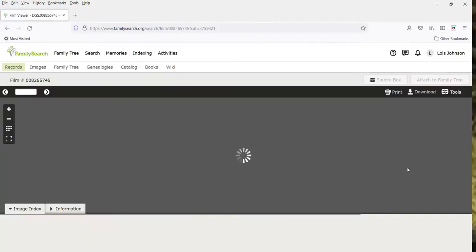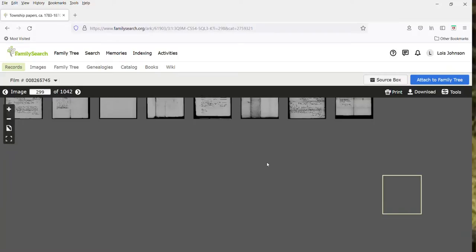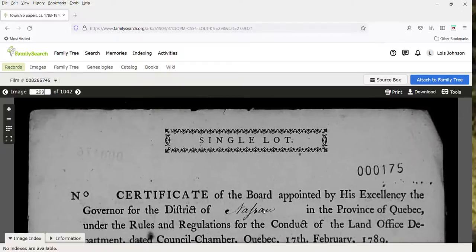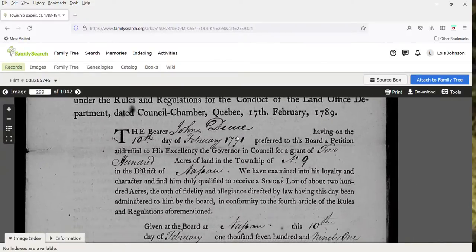Okay, so let's just take a look at that one. We know this one starts on page 120, but I'm just going to go right to page 299 because there's something there that I want to show you. And again, we're in Nassau, the province of Quebec. This is John DeQ.